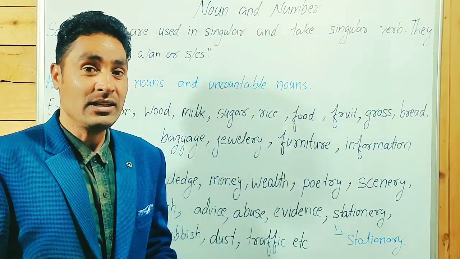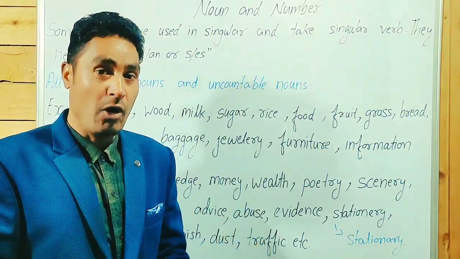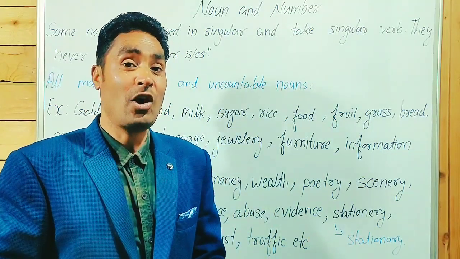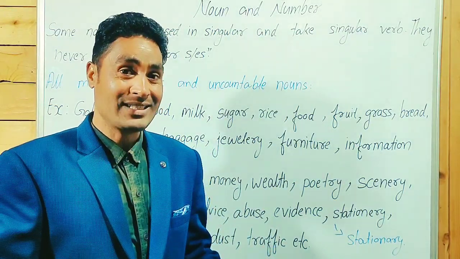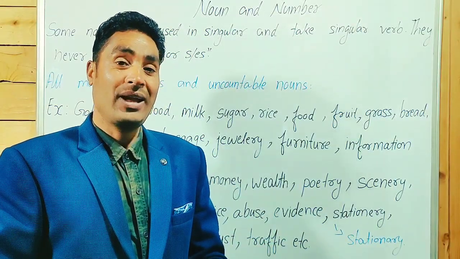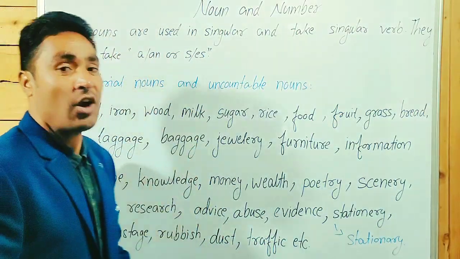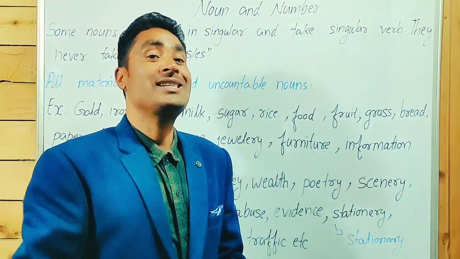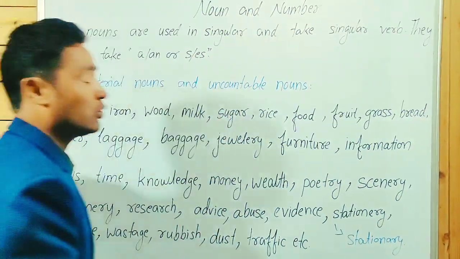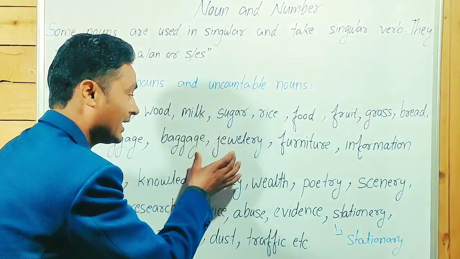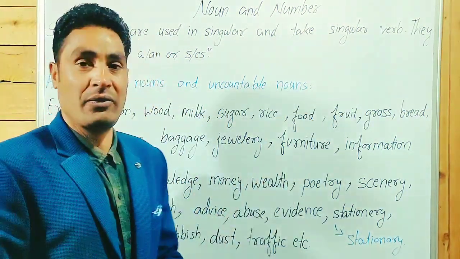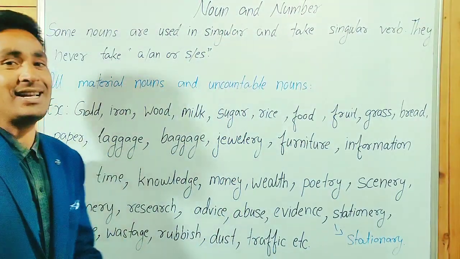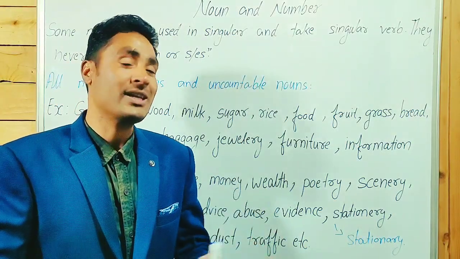And plural countable nouns can be formed by adding pieces of, slices of, loaves of, items of, types of, sorts of, lots of, etc. Like two pieces of bread, two slices of bread, two loaves of bread, two items of jewelry, two items of furniture, two pieces of information, two pieces of news, two pieces of paper, etc. In the next slide, we will see some examples.